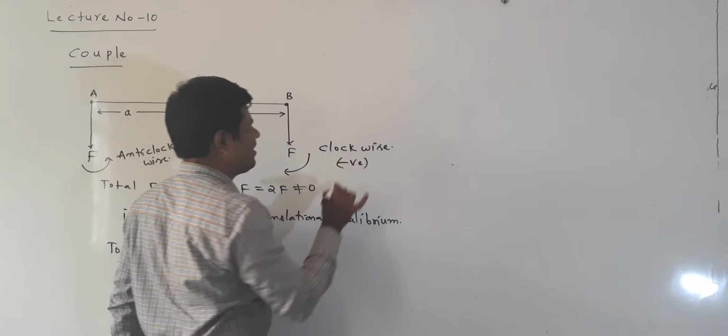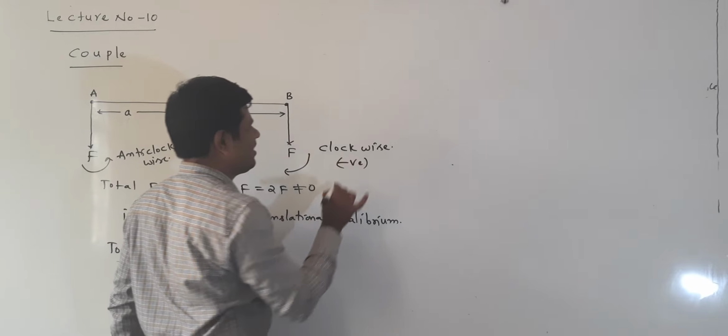Right, students, this will be understood. First of all, listen clearly once again. Now, total force: same direction, F plus F is equal to 2F, not equal to 0. Total force is not equal to 0. So it is not in translational equilibrium, because the total force is not equal to 0.